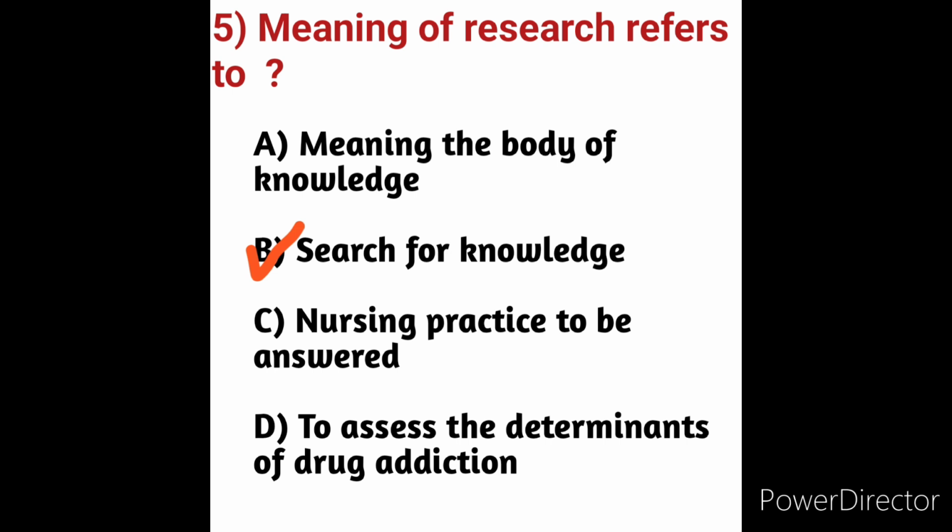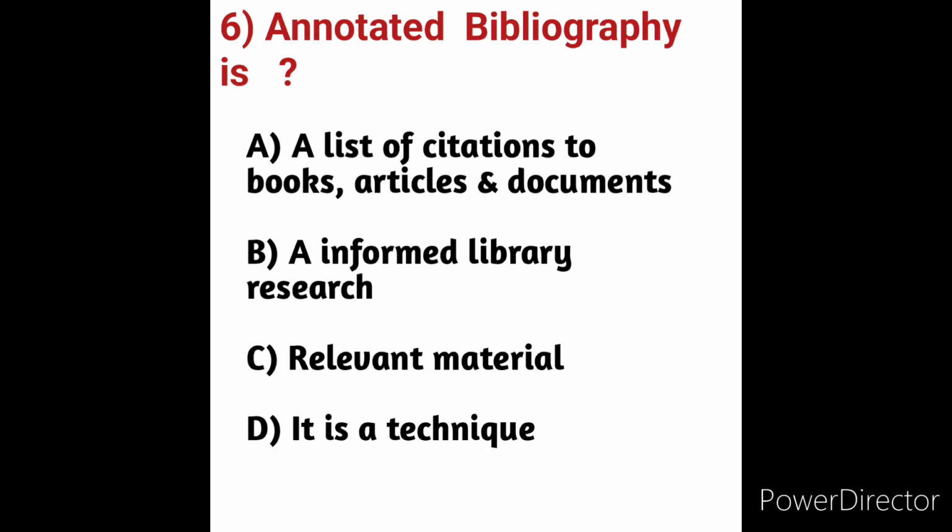Next we will move on to question number 6. Annotated bibliography is. We will see here option A, a list of citations to books, articles, and documents. Option B, a informed library research. Option C, relevant to materials. Option D, it is a technique. What is meant by annotated bibliography?